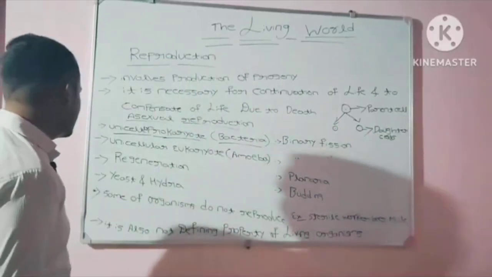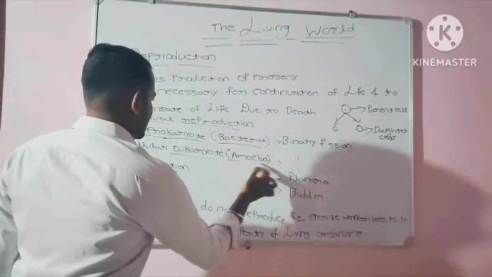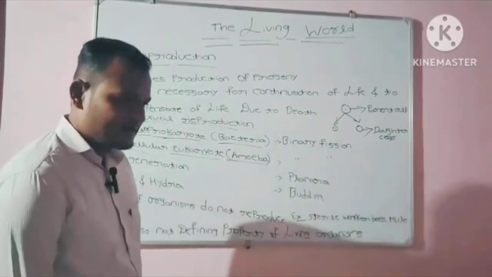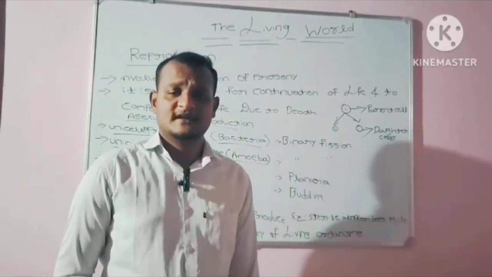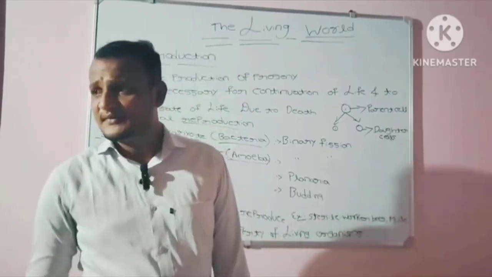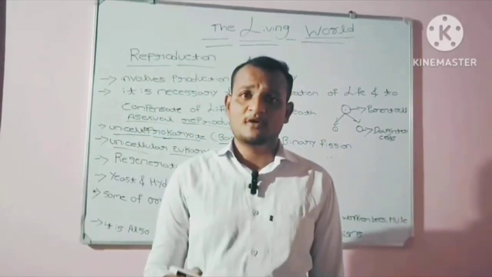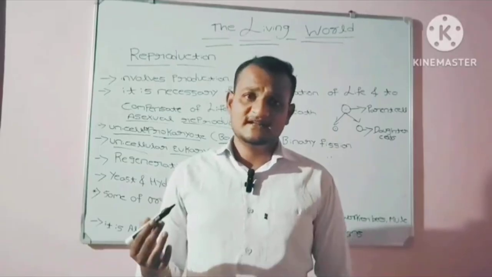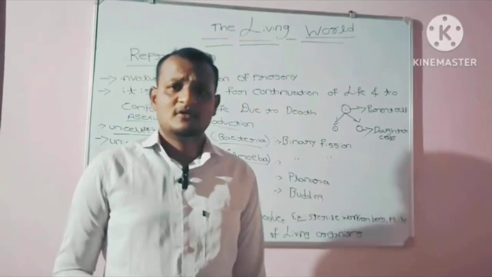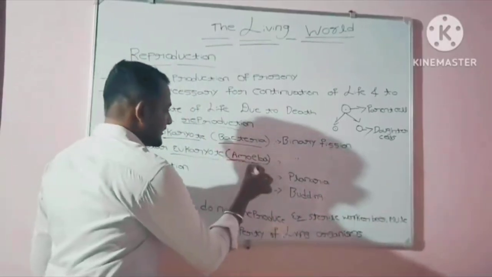Now coming to the unicellular eukaryote, that is amoeba. Unicellular means the organism is composed of a single cell, and a unicellular eukaryote is an organism composed of a single cell and having a proper nucleus. The best example of a unicellular eukaryotic organism is amoeba.